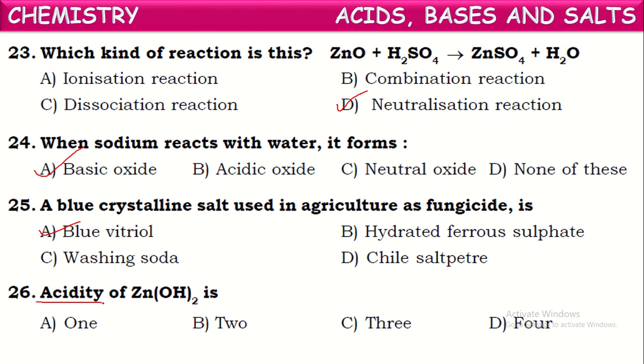If you observe here, zinc hydroxide, when dissolved in water, can furnish or liberate 2 OH minus ions. So as it can release 2 OH minus ions, its acidity is said to be 2, because it has 2 OH minus ions which can be replaced. Okay, the acidity is 2 for zinc hydroxide.